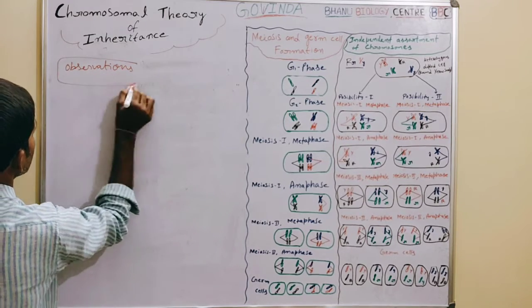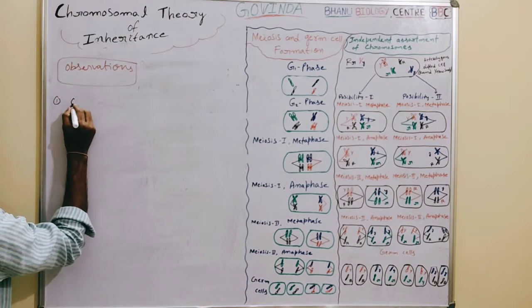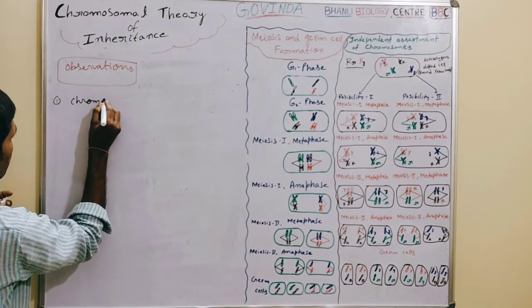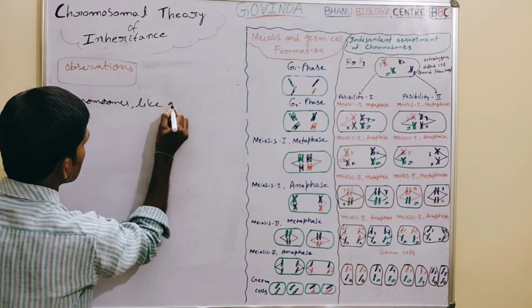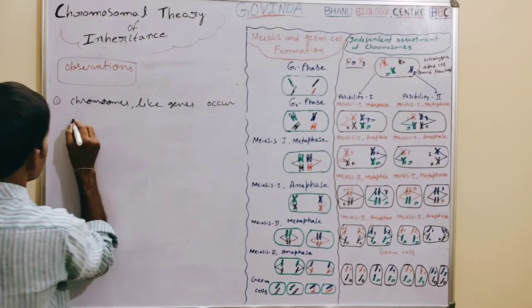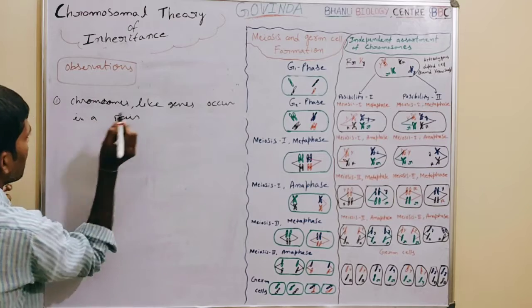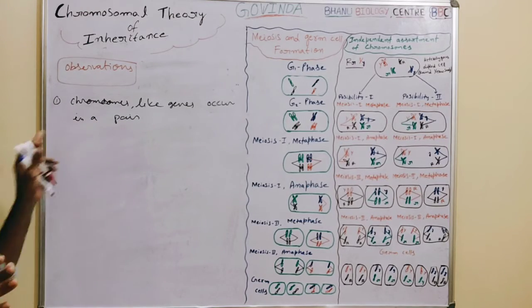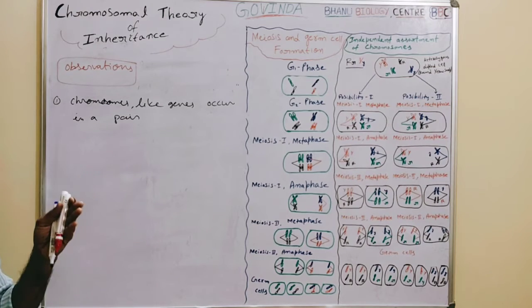The first observation: chromosomes, like genes, occur in a pair.